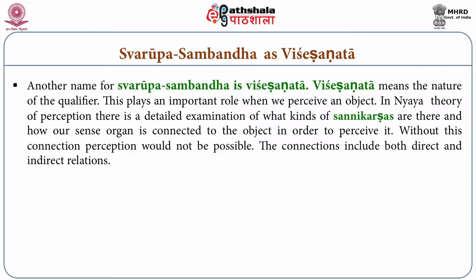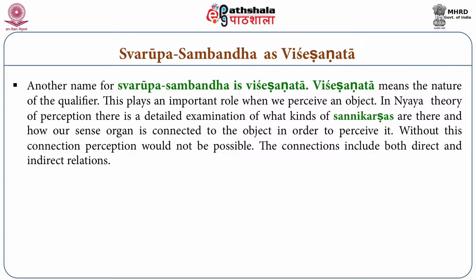So if there is no relation at all, how are our eyes not able to perceive the objects which are beyond this wall, which are beyond this door, but only those things which are present in this room we can perceive? The Naiyayikas say that actually this happens only because there is a relation between the object perceived and our visual sense organ or other sense organs.